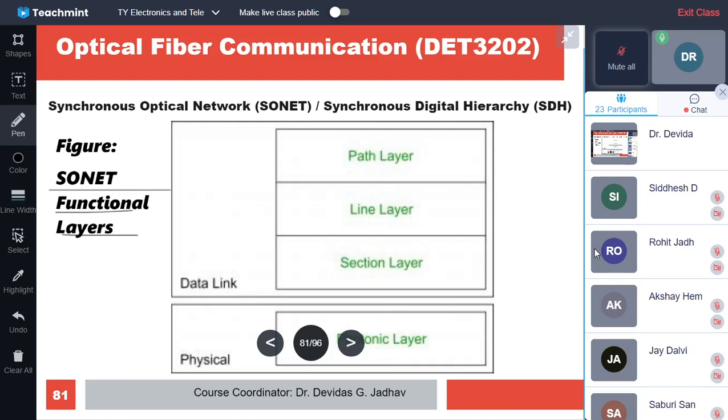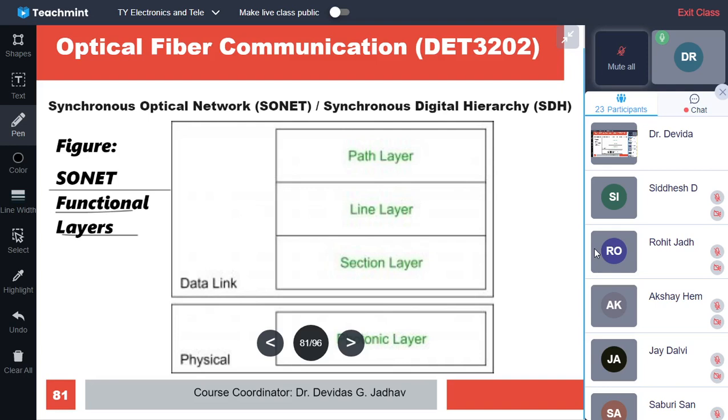After it is having a particular level for a particular type of layer. So first the section is there, then all the sections will be making the line, and all the lines will be making the path. So the path is divided into lines, and lines are divided into sections.